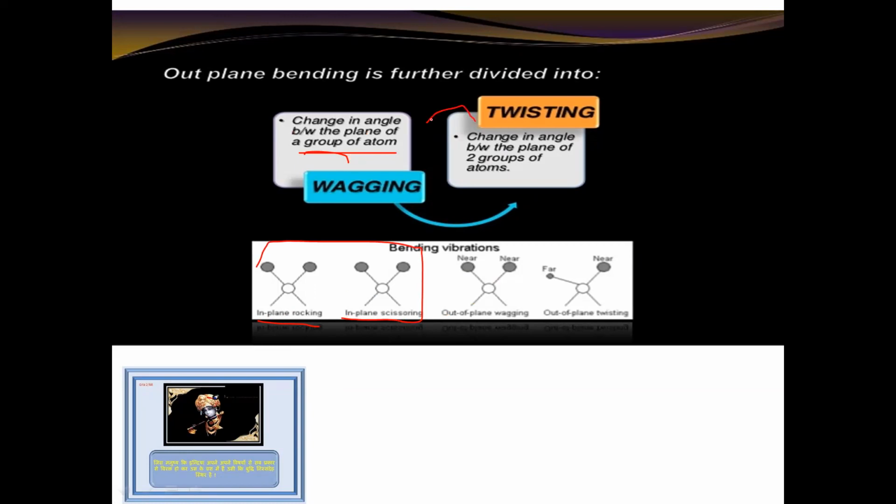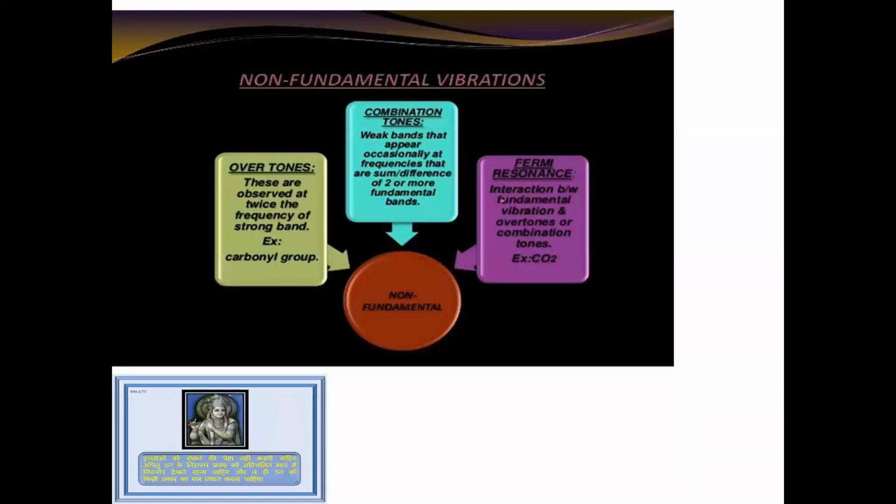Students, I think you can see that in this one the angle changes between the plane of a group of atoms, but in this one it is between the planes of two groups of atoms. So that is the difference between wagging and twisting.